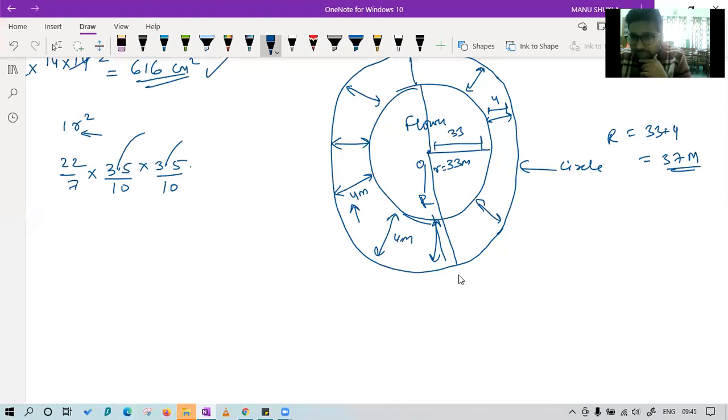So why have we taken big R? Why have we taken capital R? The reason for taking capital R is just a distinction. Suppose I take the small circle radius as small r and the large circle also as small r. Will you be able to understand which circle I am talking about? If I take the same small r for the smaller circle and the larger circle, will you be able to understand which radius this is?